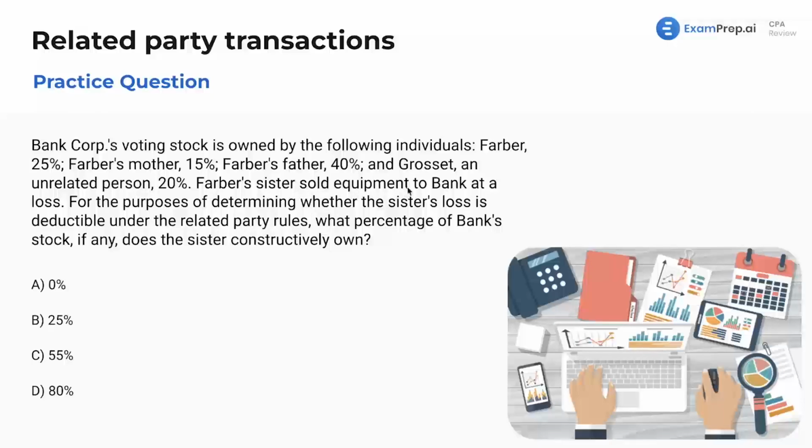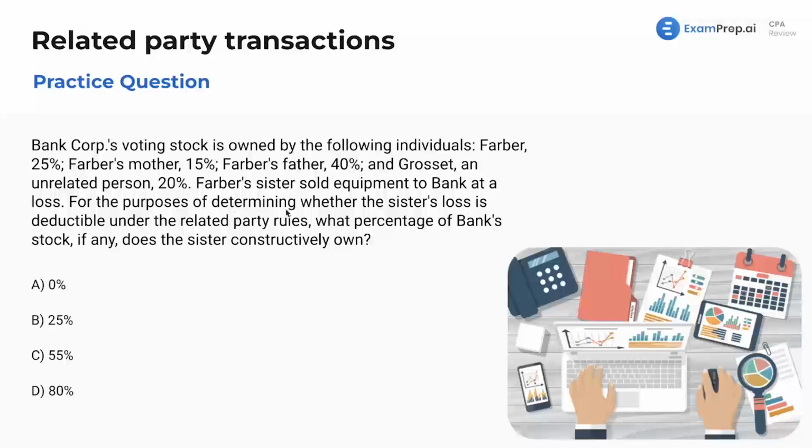Farber's sister sold equipment to Bank at a loss. Okay, well, this is bringing in a lot of different rules that we potentially have. First we need to understand, obviously this is a lot of stock. This is a lot of ownership, and it's probably going to go well into the fact that this might be quite disallowed, but we're not even dealing with what amount could be disallowed. We're just straight up saying, what amount does the sister constructively own? Then, in other questions, we could consider what amount of this is disallowed because it was sold at a loss.